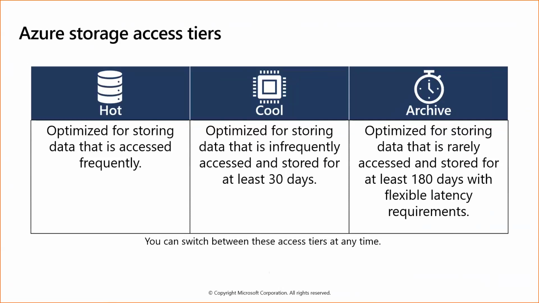from a secured location or an Almira or somewhere, and see those photos. So those kinds of photos which we access once or twice in a year are called archive storage access. And the data which we use once or twice in a month is called cool access. And the data which we access frequently is called hot storage access. So we can switch between these accesses anytime.